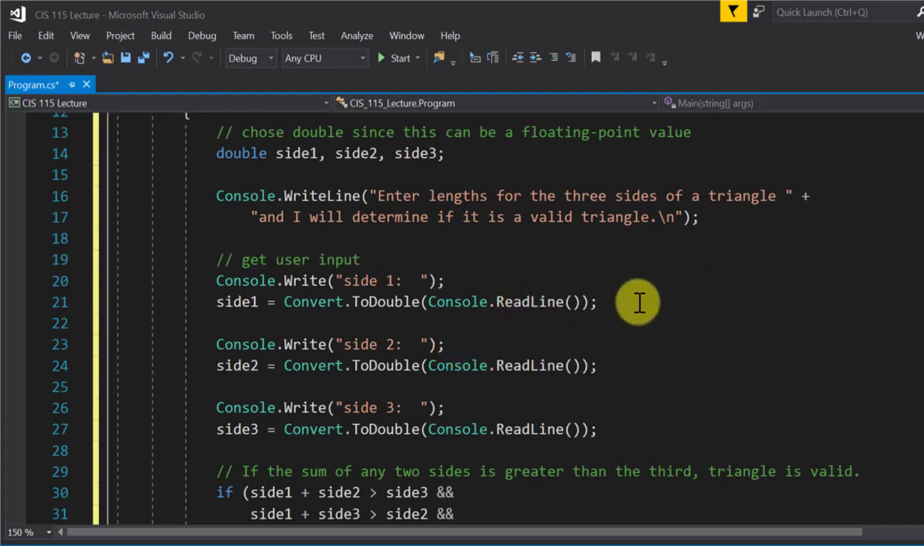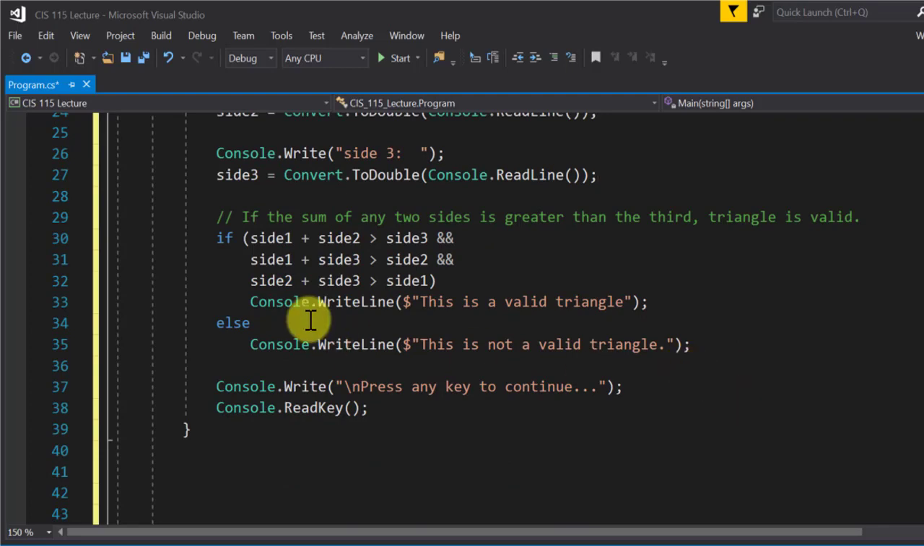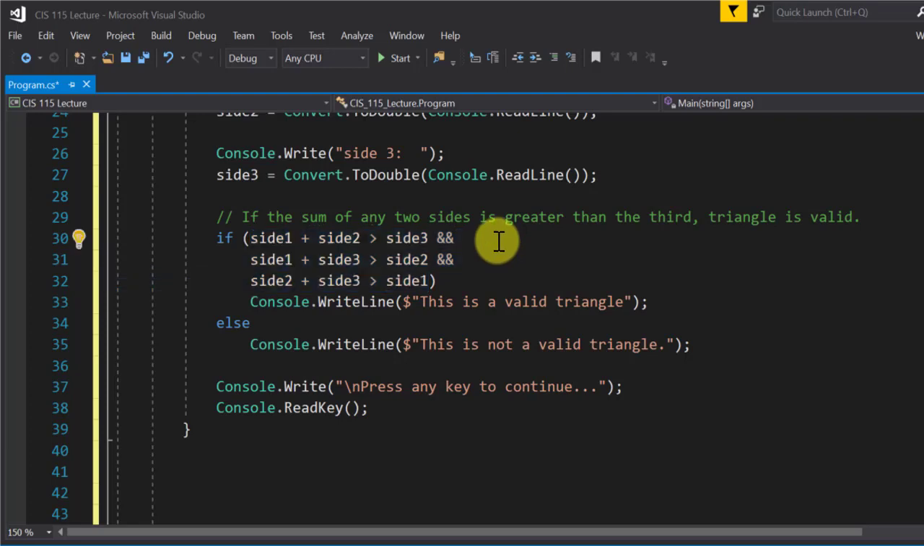All right, so the first thing I'm going to do is grab the values for the sides. Okay? So do all those read lines. But here's where the fun comes in. This logic right here, this whole thing is the condition for that if. I've got it on 3 separate lines. We could actually put it all on 1 line, but it looks nicer like this, I think. You can do it however you want. C# doesn't care.